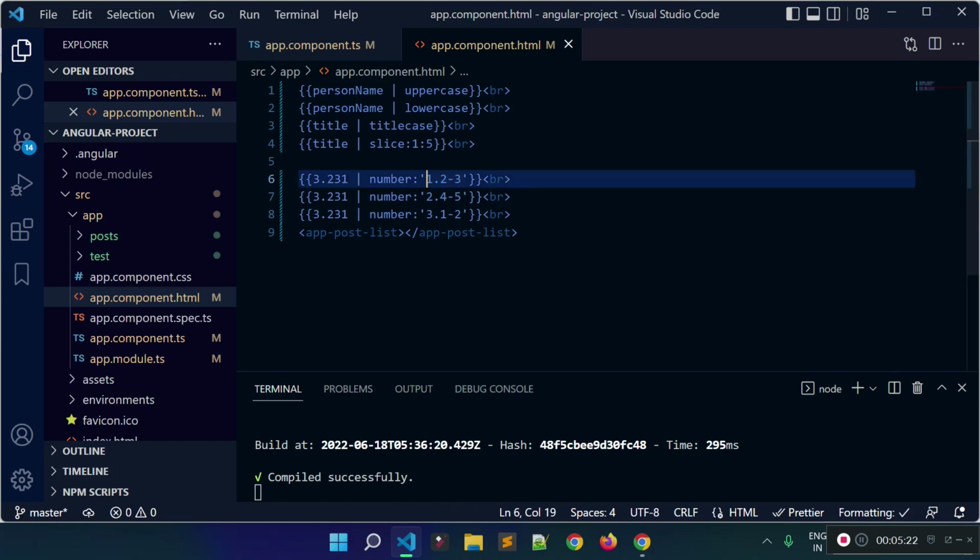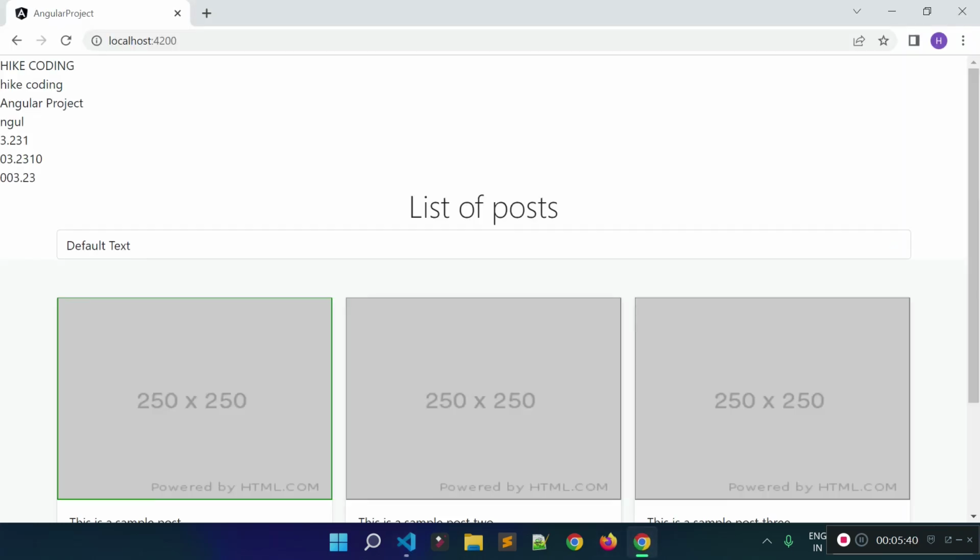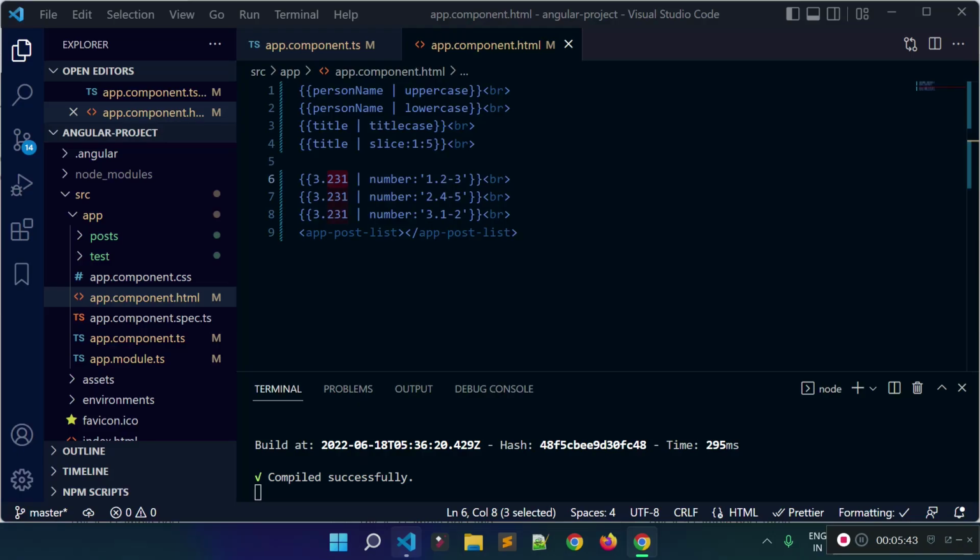Okay, now I will tell you what these are. So this is the minimum number of digits for the integer places, and this is the minimum number for the decimal places, and this is the maximum number for the decimal places. Now if I check our browser, you will understand what it is doing. You see, for this pipe we are providing the minimum places for the integer as 1, that's why it's taking only 3, and for the decimal places minimum is 2 and maximum is 3, that's why it's taking full, right?